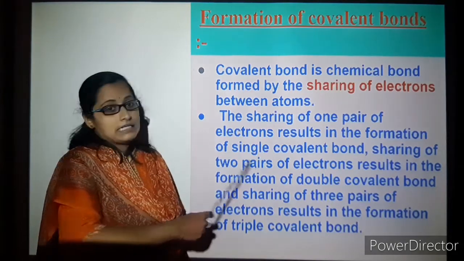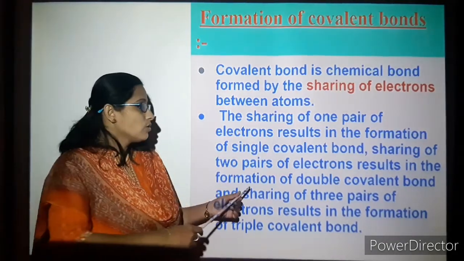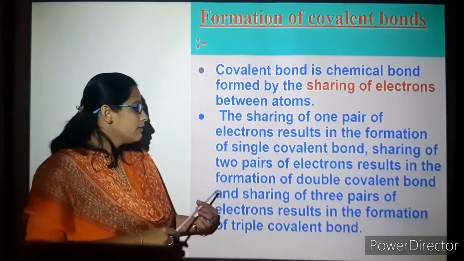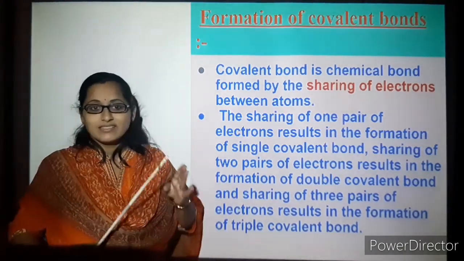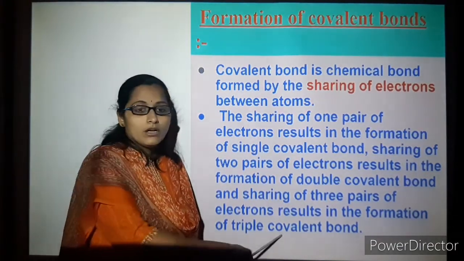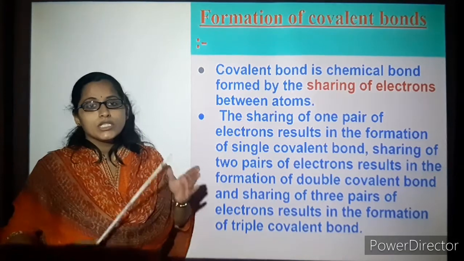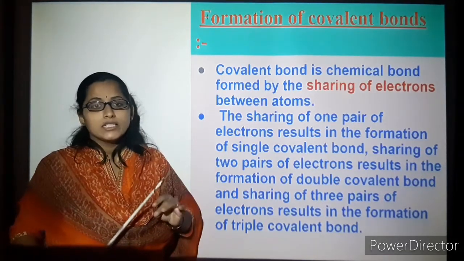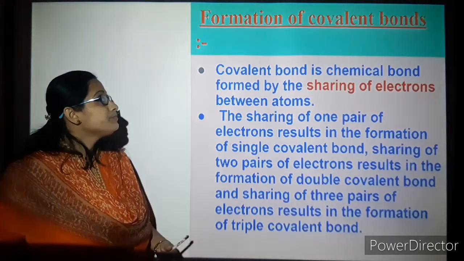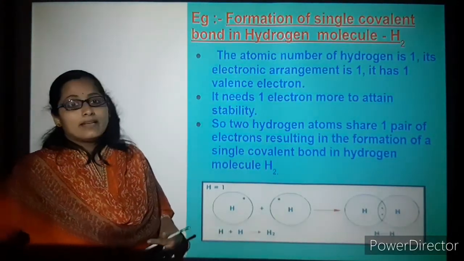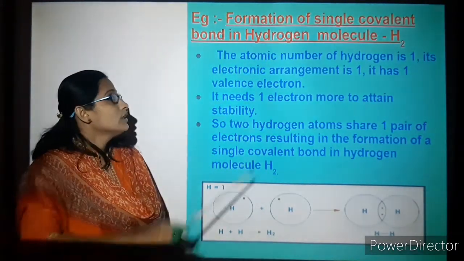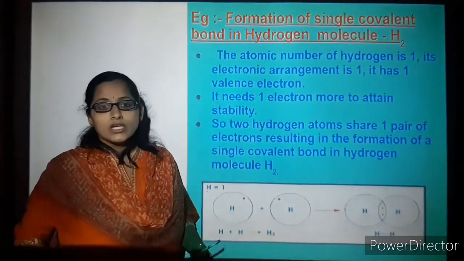If two pairs, meaning 4 electrons, are going to be shared, it forms a double covalent bond. And if it is going to share 3 pairs, that is 6 electrons, then it results in the formation of a triple covalent bond. So single, double and triple bonds are formed here. So let's know more about it. So with an example, we will take the formation of a single covalent bond, that is the example of the hydrogen molecule.